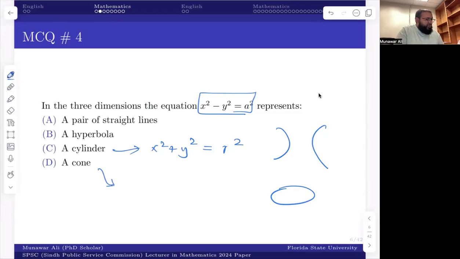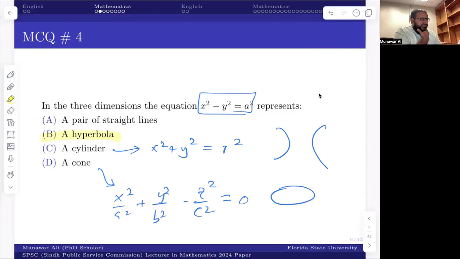And a cone has a different equation, x squared over a squared plus y squared over b squared minus z squared over c squared equals 0. So the main idea is the option is a hyperbola and not a pair of lines. And there's a reason behind that as well. So just look at the basic formulas for all these things.